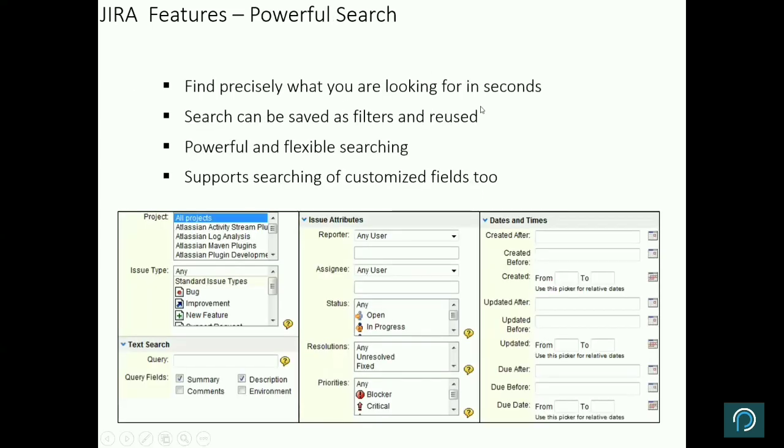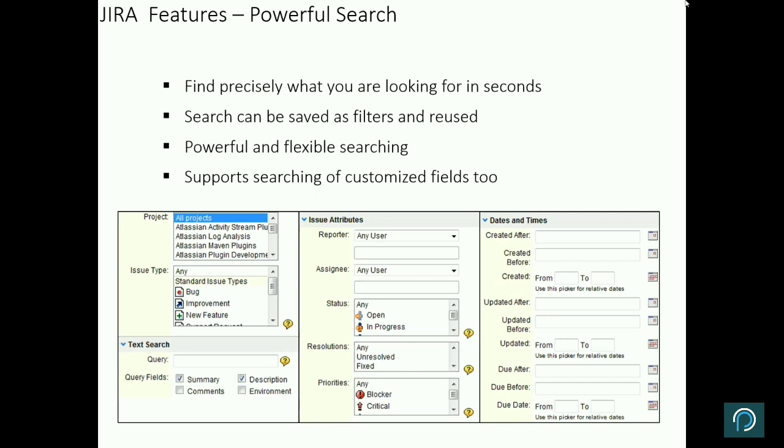Then the most important function is the search function. Jira has a very strong, powerful search function. You can search anything. Jira even has Jira Query Language, very similar to SQL, structured query language. Based on that query language and filter, you can pull any kind of report out of a project. So if you are managing a small project, finding out the issue and all that is very easy. You can just quickly search. But if you are running a large project or managing multiple projects and there are separate requirements that you want to search,